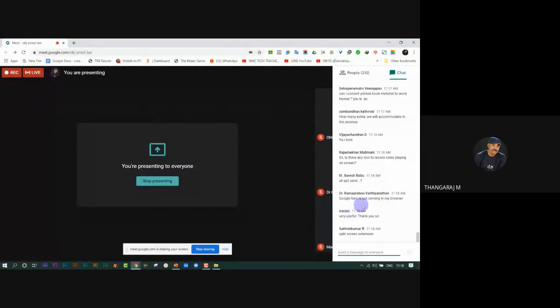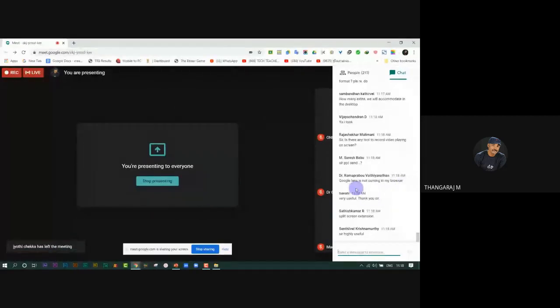Google Lens is not coming in my browser. Sir, it is only for mobile, not available in PC.